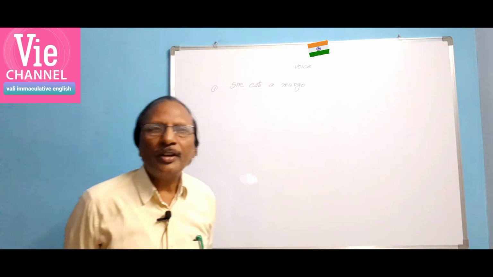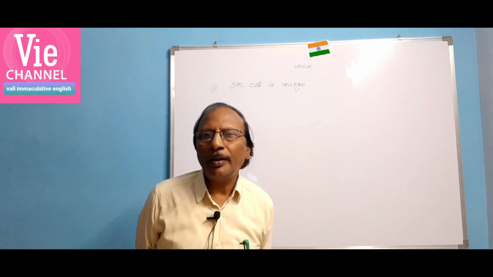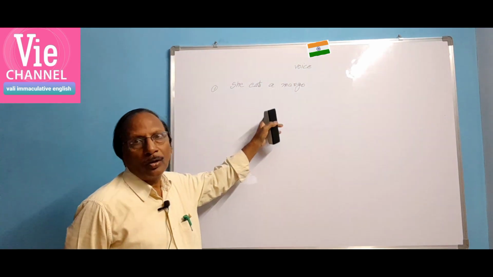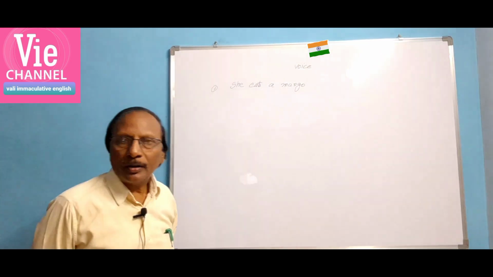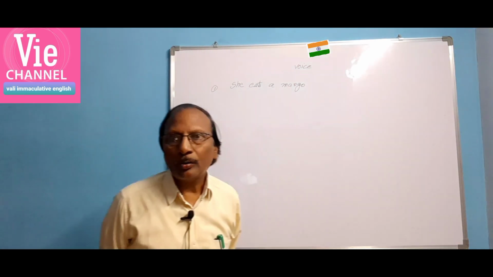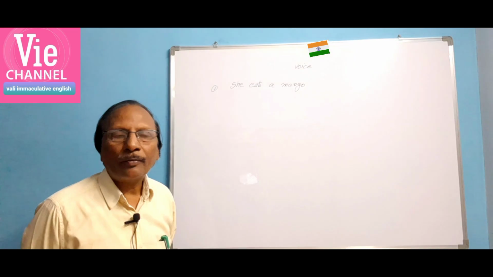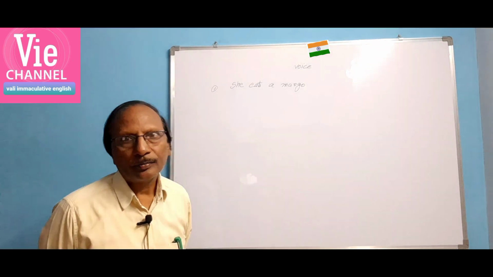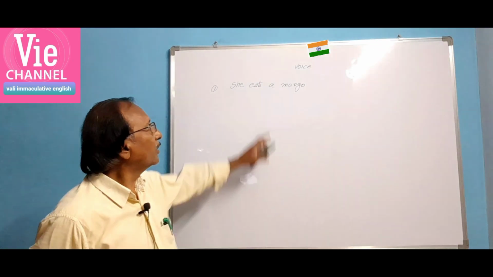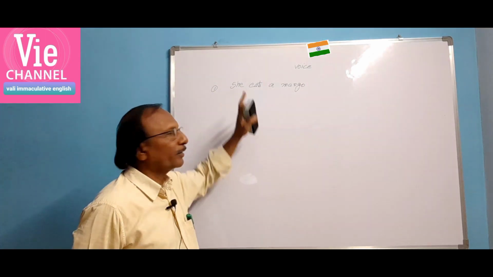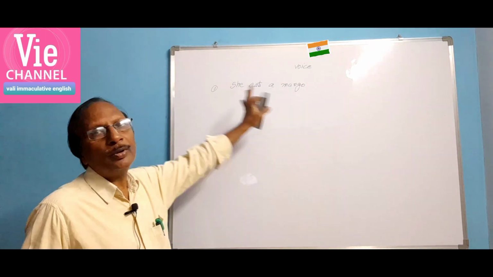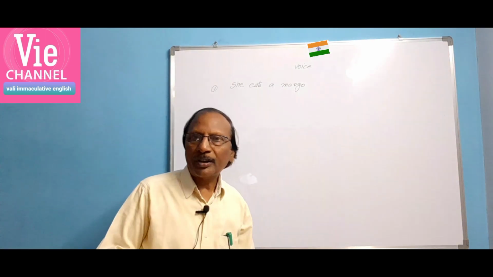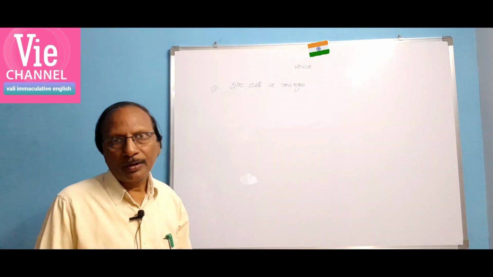Here, voice depends on tense. If you are acquainted with the tense, you will know voice well. Here, what is the subject, what is the verb, what does the subject do, what does the verb do, and what is the object, what is its role. To know this, you have to be acquainted with tenses. That means voice completely depends on tense. Tense means, you know, time. Let us take the easy one first, simple present voice. In present tense there are 4 types: simple present, present continuous, present perfect, present perfect continuous.